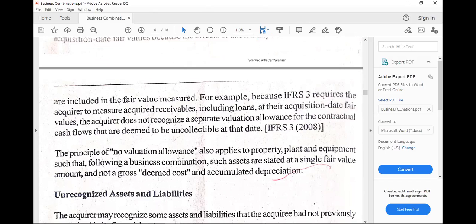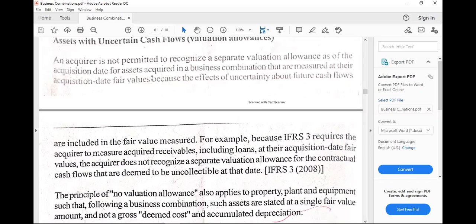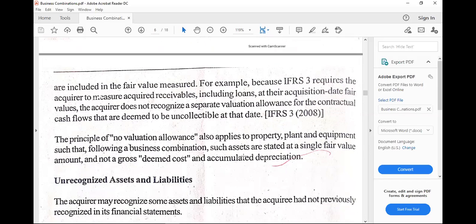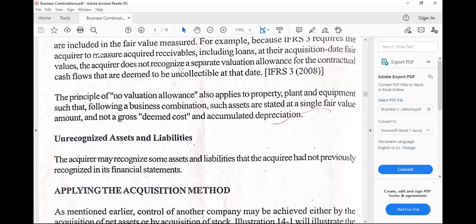In that situation, no valuation allowances would be considered. On the other hand, for some assets, there is no separate contra account and the net amount is shown, so this wouldn't be a problem. Just like acquired receivables, including loans, there is no separate valuation allowance, so that's why this wouldn't be a problem.